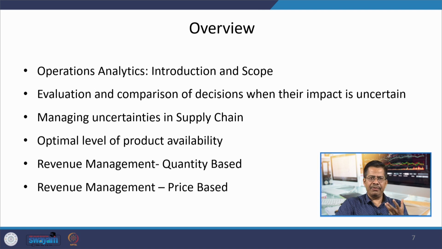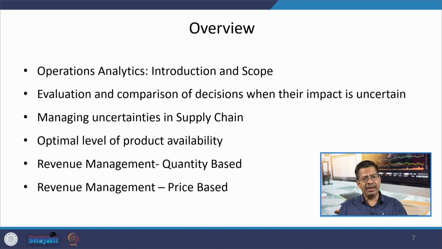We focused a lot on how, if some capacity or some quantity is available to us, we are going to manage that quantity between various types of customers, various classes, various time periods, high paying customers, low paying customers, with the objective that we should be able to utilize all our capacity on one side, and not only utilize the capacity but also get the maximum benefit, maximum revenue from that capacity.